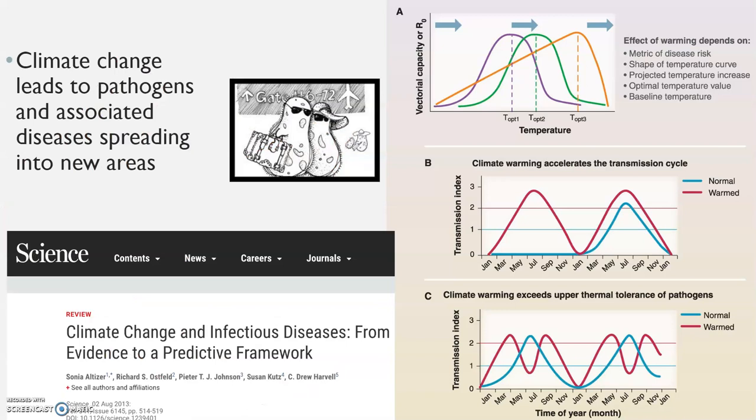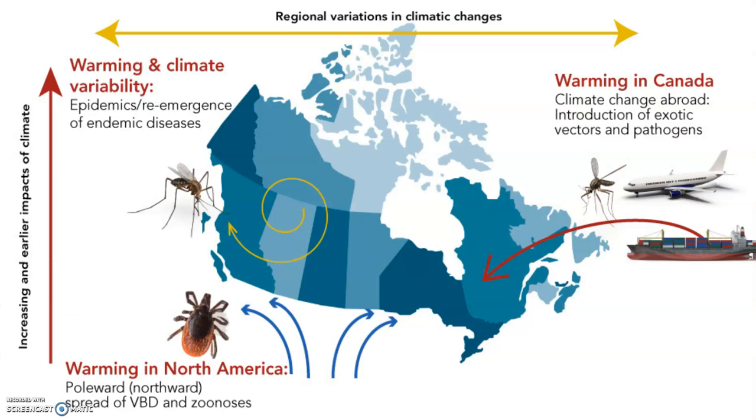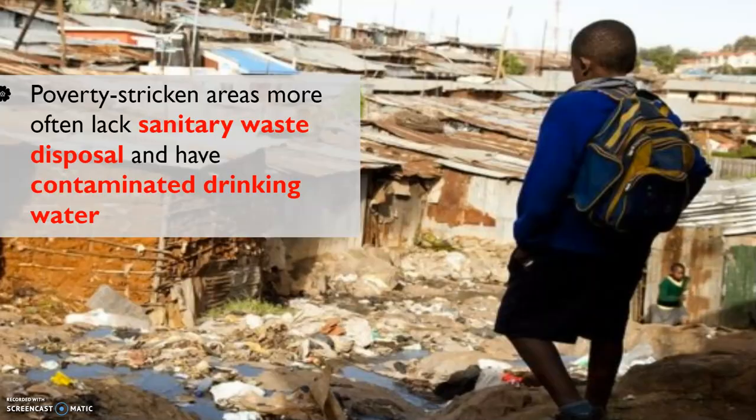Climate change leads to pathogens and associated diseases spreading into new areas. So in areas where we didn't have malaria because the mosquitoes couldn't live in that area or didn't move to that area, now as we have global warming, those mosquitoes that carry malaria are able to spread to other areas because the overall temperature of the globe is warming. So climate change does impact some of these different things that are happening with diseases. Looking at things like ticks and mosquitoes and other vectors, as the climate changes, some of these creatures are moving into other areas and impacting more areas.